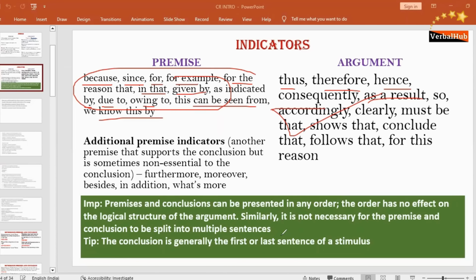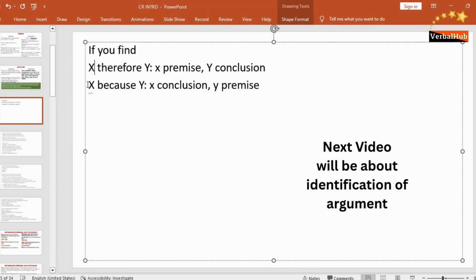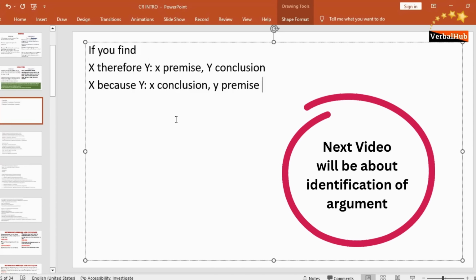However, there is one shortcut. The shortcut is, if you find the structure is X, therefore Y, then Y will be the conclusion. If it is X because Y, then X will be the conclusion and Y will be the premise.